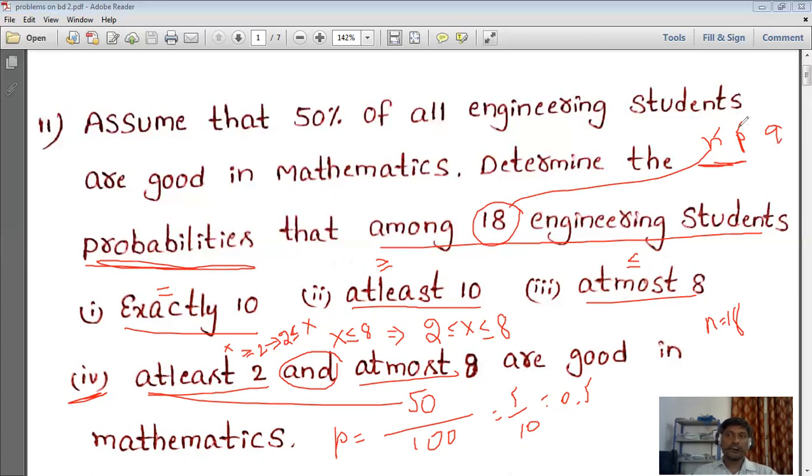P we already know. How do we know that? They gave that 50 percent of all engineering students. So it means if you take 100, in that 100, 50 are good in maths. That is the probability. Because here they are not saying exactly, it says assume that. Just we are assuming. Probability is also nothing but chances. If you take 100 students, in that 50 may be good. Just like if you take a class of 60, 30 may be good.